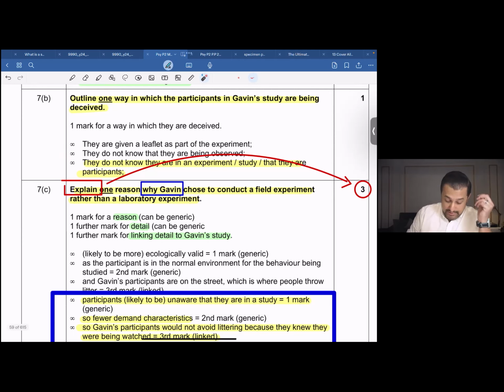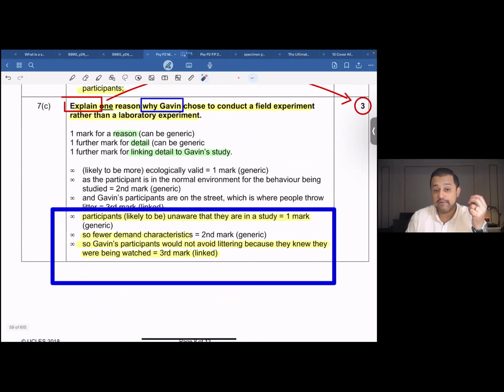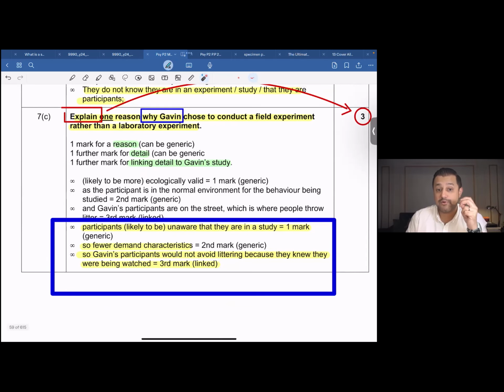Taking this ahead, explain one reason why Gavin chose to conduct a field experiment rather than a laboratory experiment. Let's take this opportunity and quickly revise the difference between a lab experiment and a field experiment. Lab experiments are referred to as lab experiments because they are conducted in an artificial environment, in an artificial situation. Of course, if the situation is artificial, you as a researcher would be able to control the situation better.